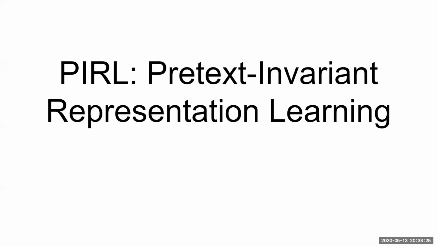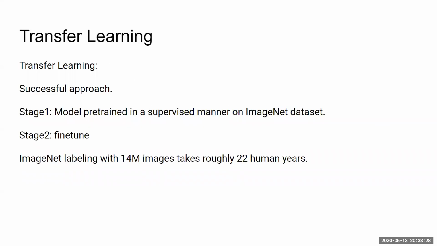Before I begin talking about PIRL, let's just revisit the idea behind transfer learning. Transfer learning has been a very successful approach and was also one of the key aspects of the FastAI library that all of you are using. Transfer learning essentially has two stages. Firstly, we initialize the model with the weights of a previously successful model, such as the model trained on the ImageNet data set. Later, you can fine tune this model to work on most of the other image classification problems as well.